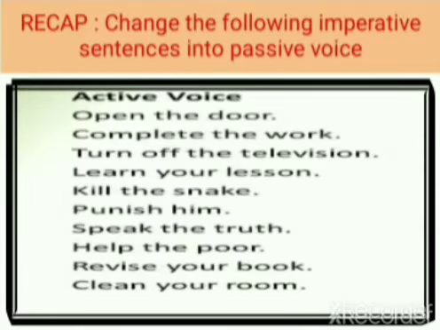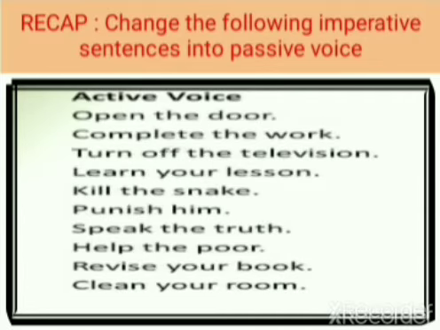Let's have a quick recap over here, children. Change the following imperative sentences into the passive voice. Now let's see the first one. Open the door. The answer for this is let the door be opened. Second one, complete the work. Let the work be completed. Turn off the television. Let the television be turned off. Learn your lesson. Let your lesson be learnt.